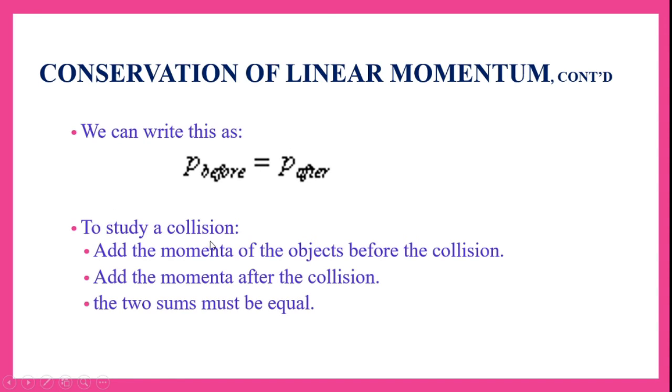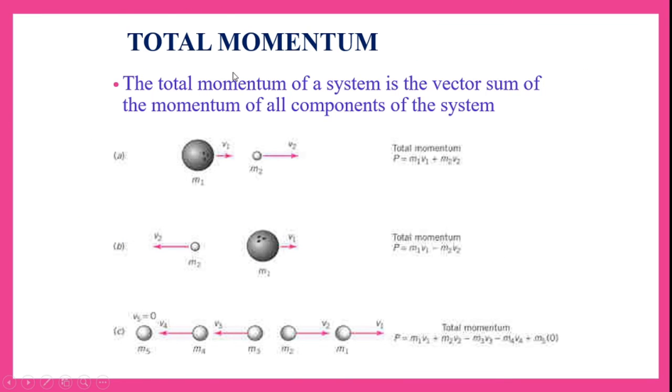To study a collision, first what we have to do? We have to add the momenta of the objects before the collision and add the momenta of the objects after the collision, and check whether the two sums are equal. Even though the individual momenta before and after collision may change, the sum will be equal before and after the collision. Let us see with an example.